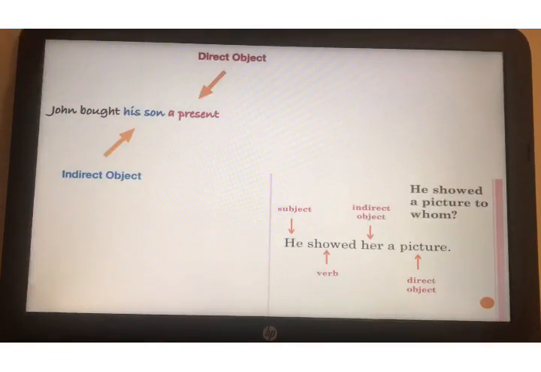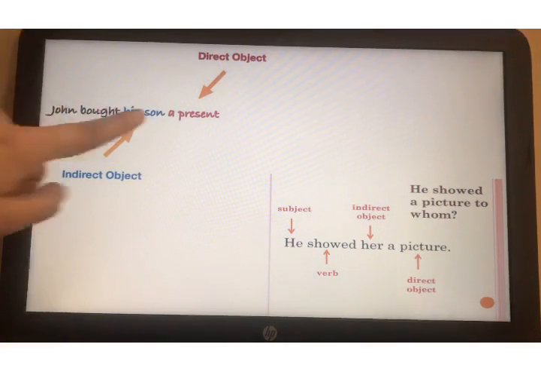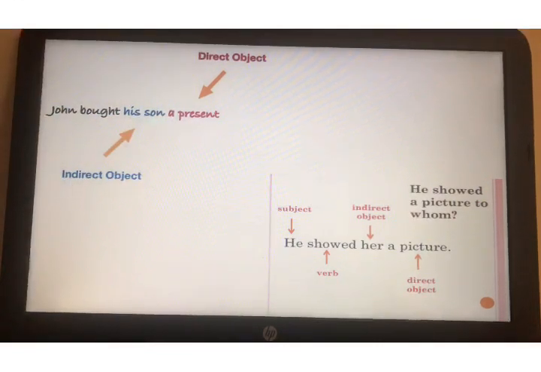Okay. Here as you can see, John bought his son a present. So what did he buy? A present. So the answer to what is a present. And it is a non-living thing. So it is a direct object. So a direct object gives the answer to what and it is a non-living thing. Indirect object. Now for whom did he buy the present? For his son. And his son is a living being. So it is an indirect object. So the answer to what is the direct object and it is a non-living thing. The answer to whom or for whom is the indirect object and it is a living thing.